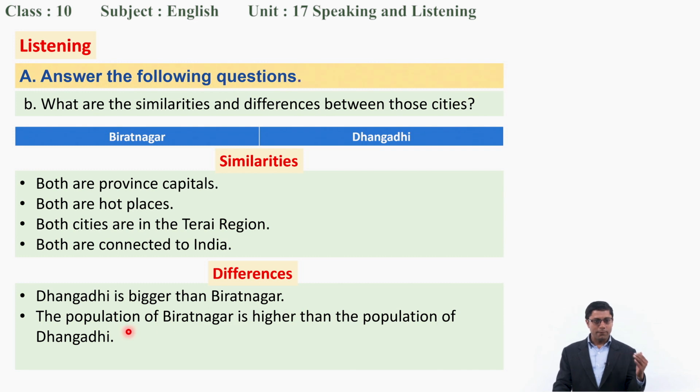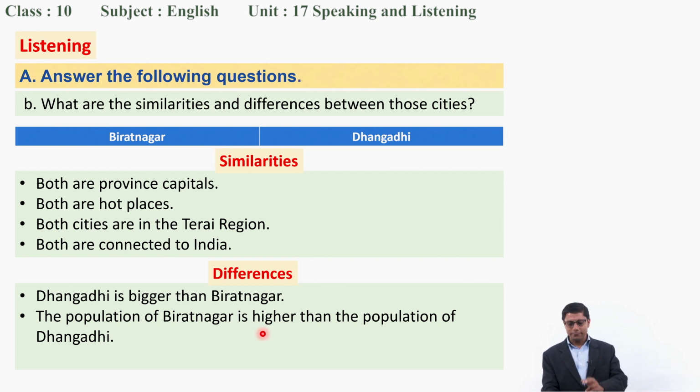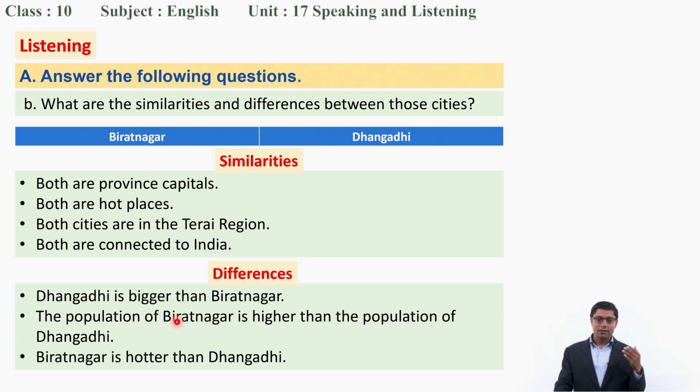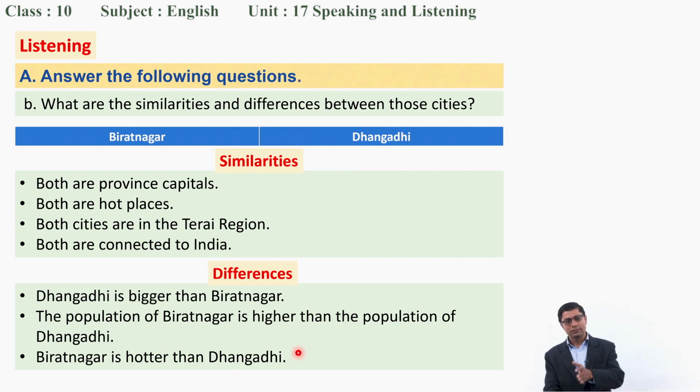Similarly, the population of Viratnagar is higher than the population of Dhangadi. See, next comparison. In terms of population, Viratnagar is bigger. It has higher population than the population of Dhangadi. And then, Viratnagar is hotter than Dhangadi. That means the annual average temperature of Viratnagar is higher than the annual average temperature of Dhangadi.